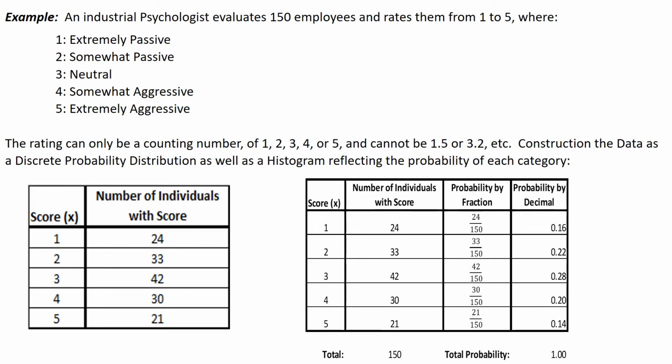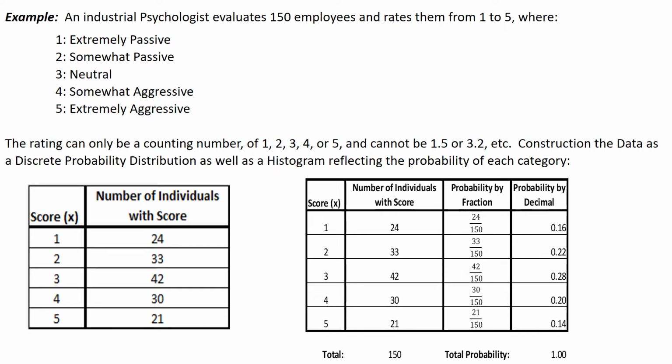What I've done on the right here, you've seen I've got those same numbers in the first 2 columns on the left, on the right box that is, with the scores and the individual number of scores. It adds up to 150, total number of people that were surveyed. But then I take a fraction. 24 out of 150 is the number of people that scored a 1. 33 out of 150 scored 2, and so on and so forth. So we've got that probability by fraction, and then I put it by decimal.